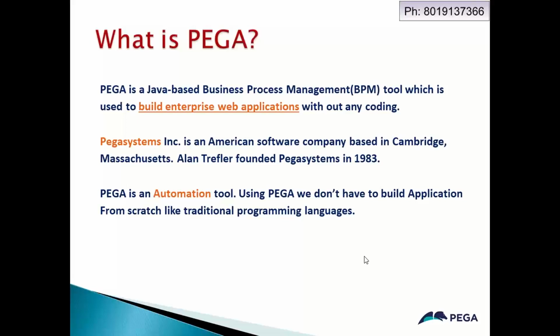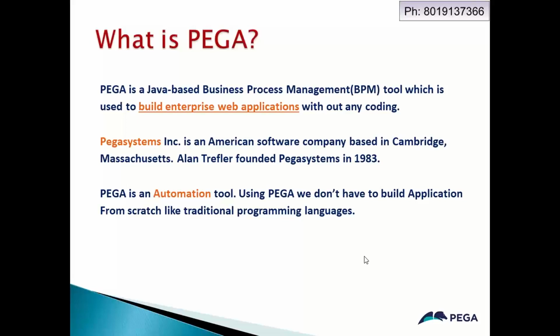But in Pega, 50 to 60% of the application comes already developed. The main components of an application are the user interface, database connections, business logic, and integration setup like web service setup. All of these come built in with Pega.